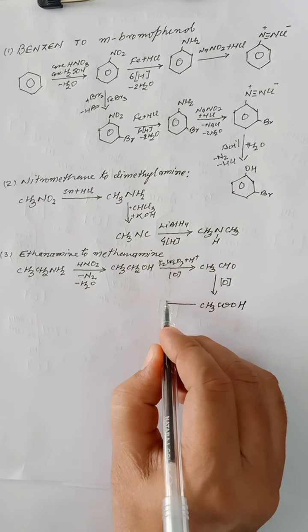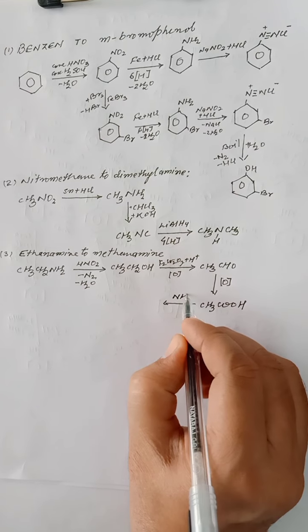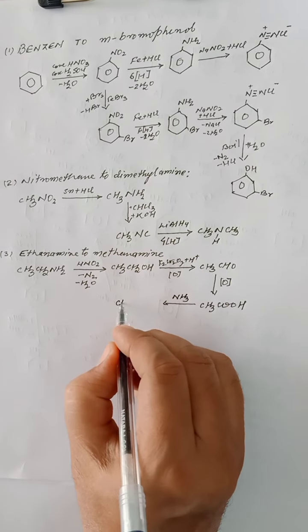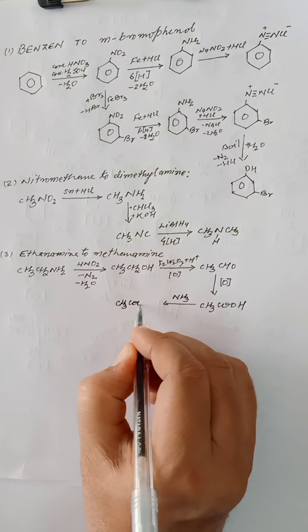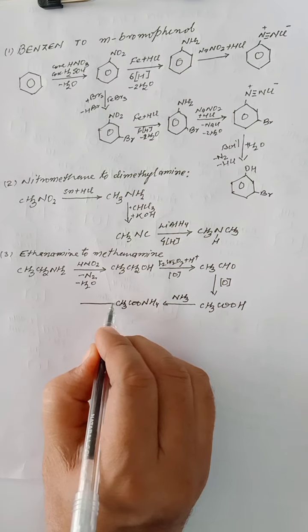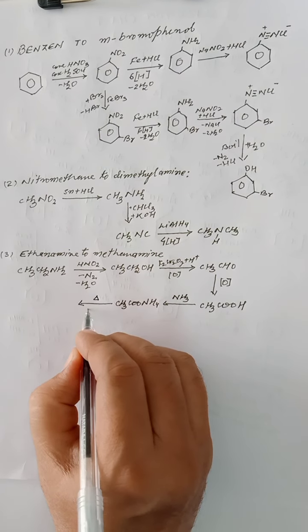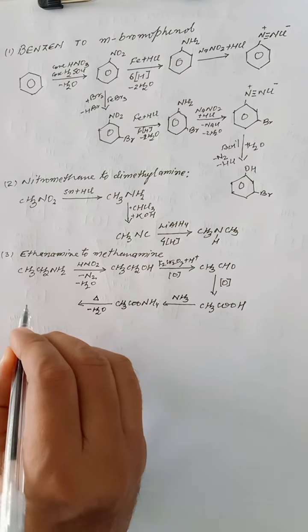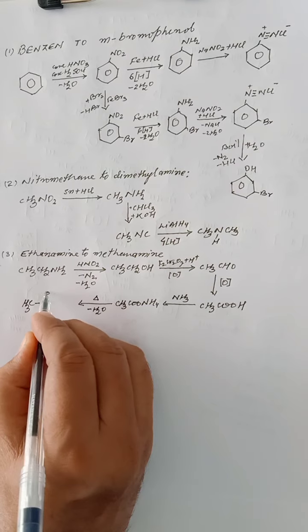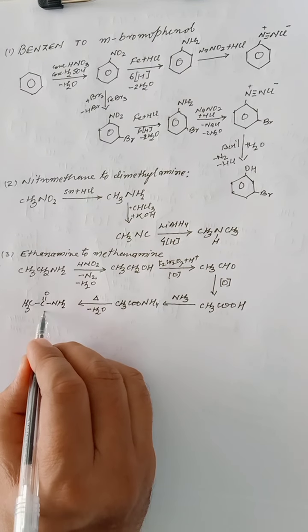And when acetic acid is treated with ammonia, that is acid plus base addition, it will be ammonium acetate, CH3COONH4. And when ammonium acetate is heated, it loses one water molecule and the product will be CH3CONH2, that is ethanamide or acetamide.